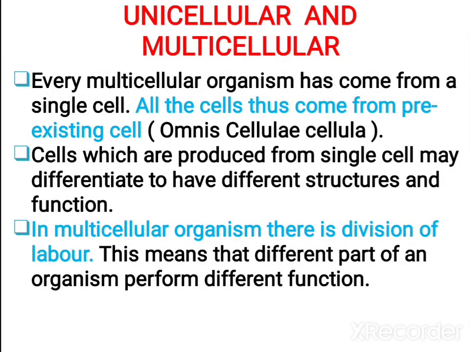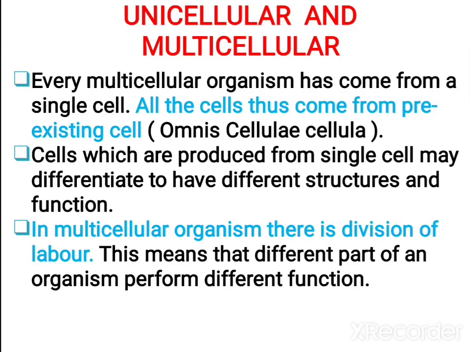I already told you all cells arise from pre-existing cells only. So multicellular organisms also arise from a single cell, that is the zygote, and later the zygote divides and forms the multicellular organism.